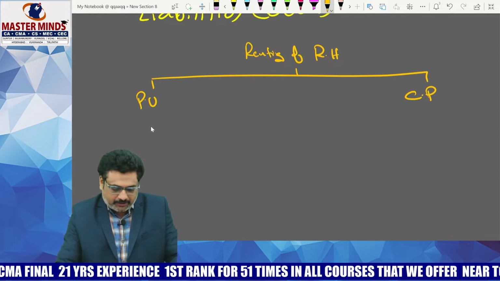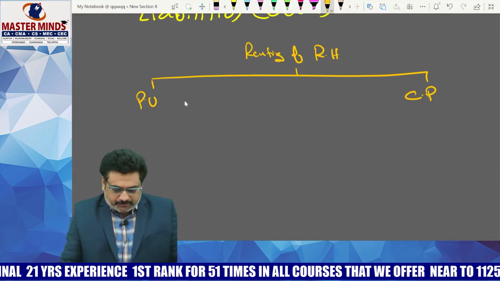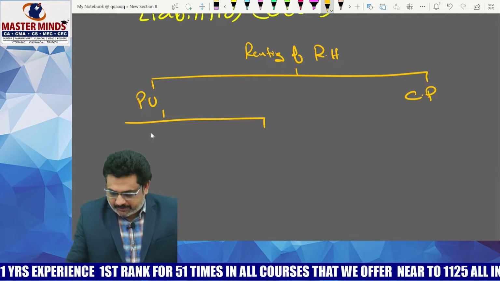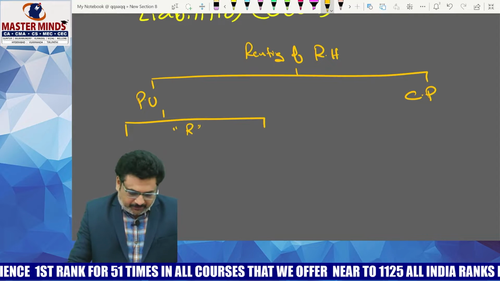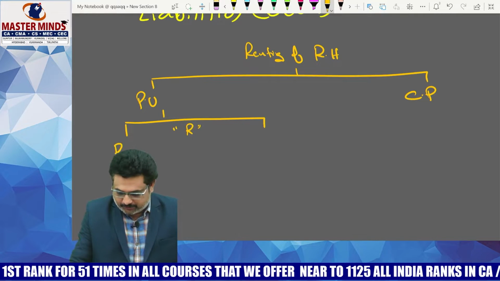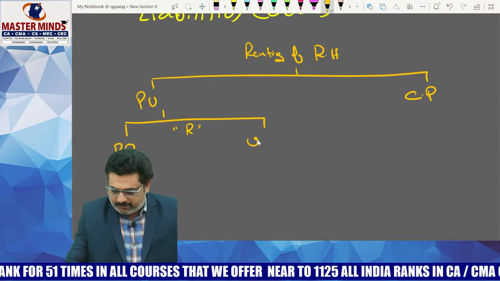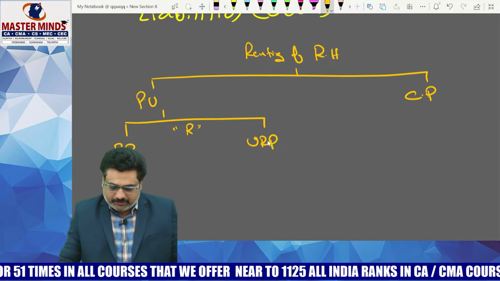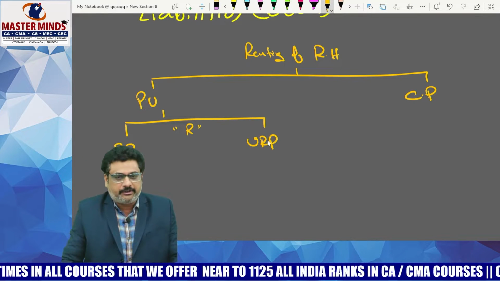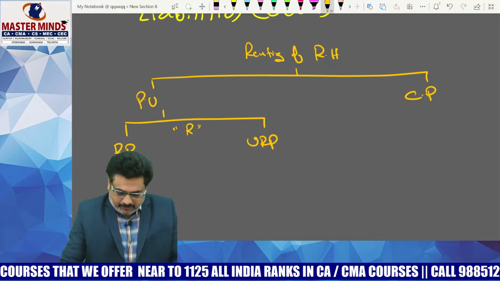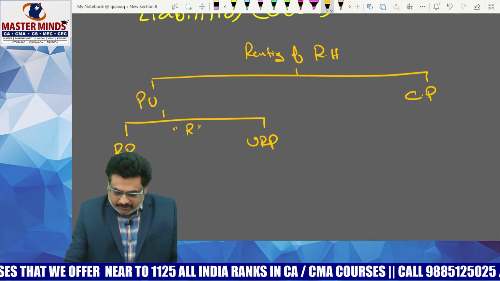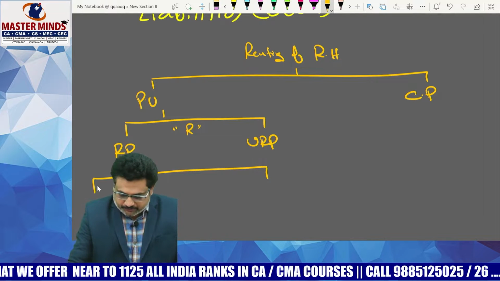With respect to personal use, we need to see who the recipient is. If the recipient is a registered person, or if the recipient is an unregistered person, is the thing we need to see. If the recipient is a registered person, then automatically we need to see, this is a new point we need to see.